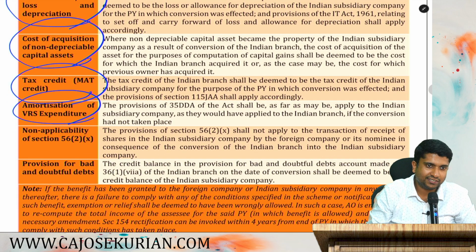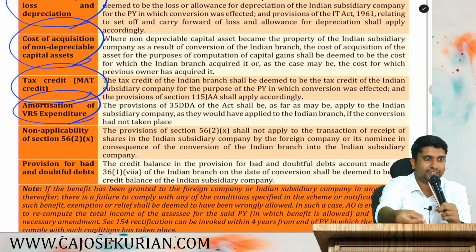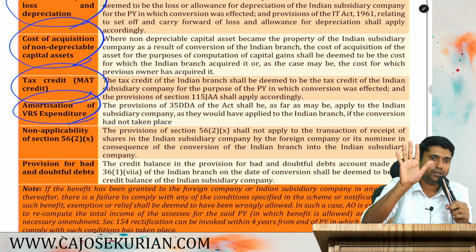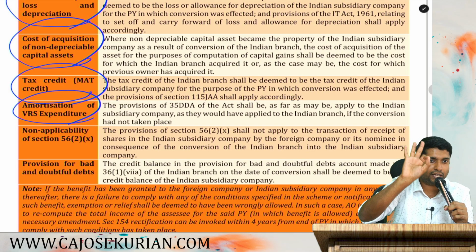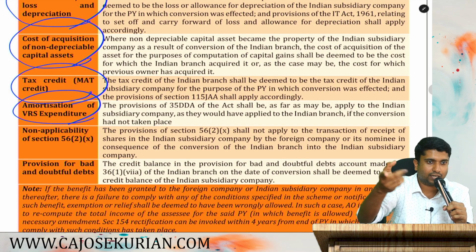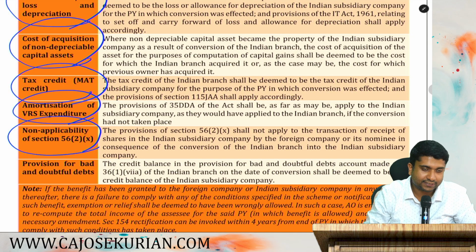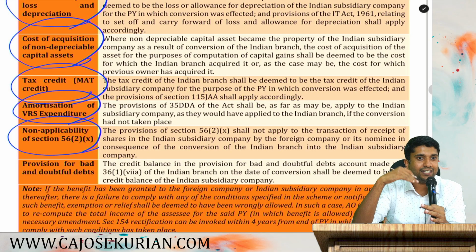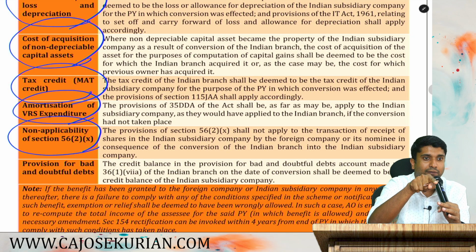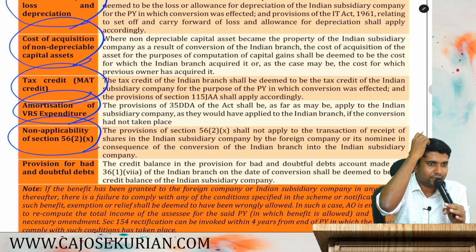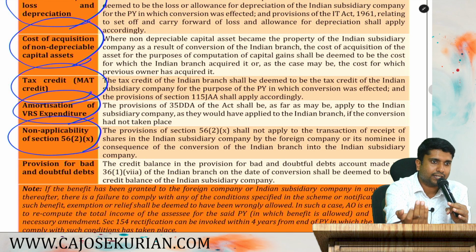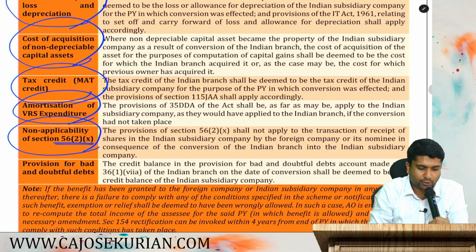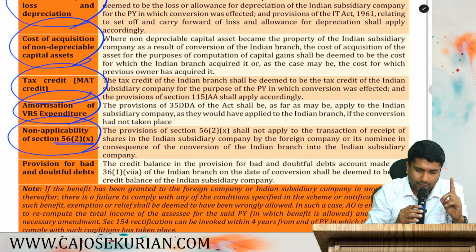How about VRS compensation? Say that the branch has paid a VRS to one of its retiring employees. Two installments are already done. VRS is claimed as a deduction in 5 equal annual installments. Two installments the branch already claimed. The remaining three the subsidiary company can claim. Now, non-applicability of section 56 subsection 2 clause number 10. Branch transfers something to the subsidiary company. In the hands of the subsidiary company, it is not treated as a gift because there won't be any consideration. Even if there is no consideration, it will not be taxable as a gift under the Income Tax Act. Section 56 subsection 2 clause number 10 is the taxation of gifts.